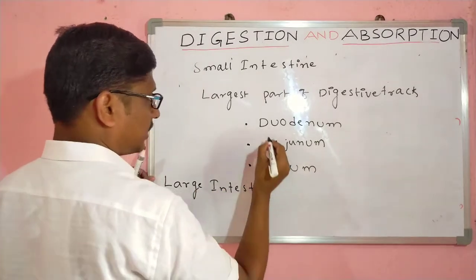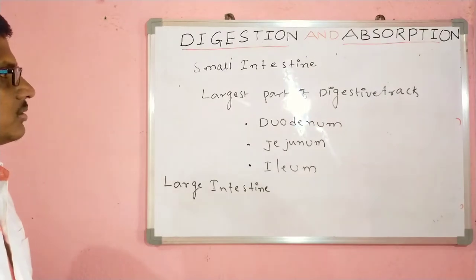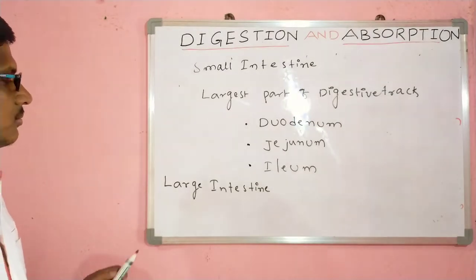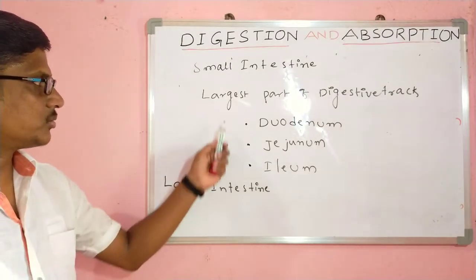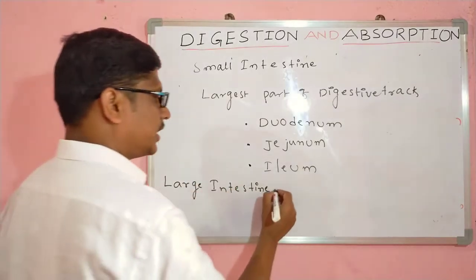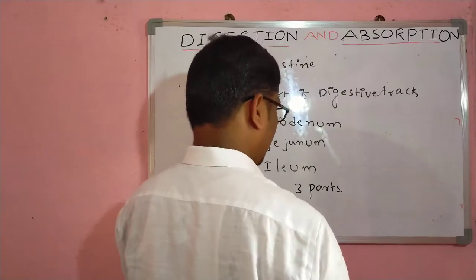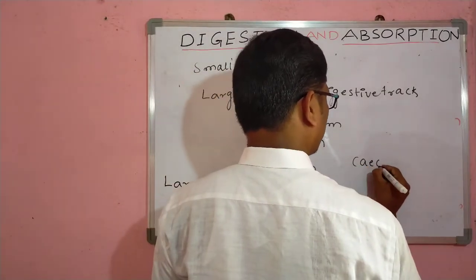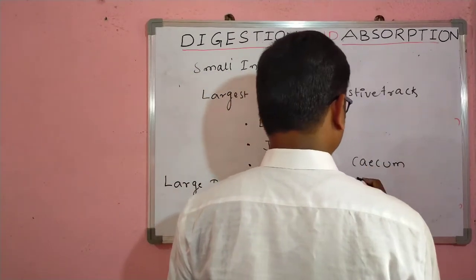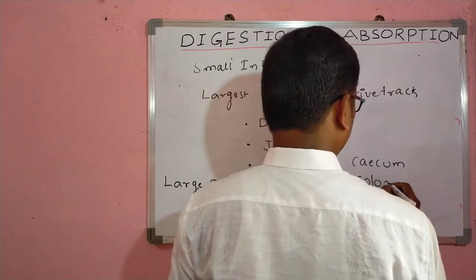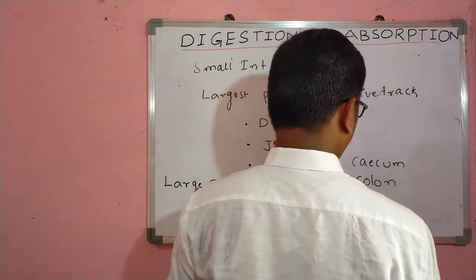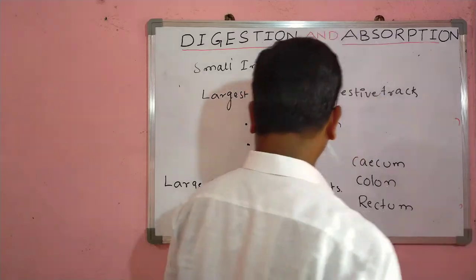These three parts are there. From the three parts, the small intestine opens into the large intestine. The large intestine also contains three parts: cecum, colon and rectum.